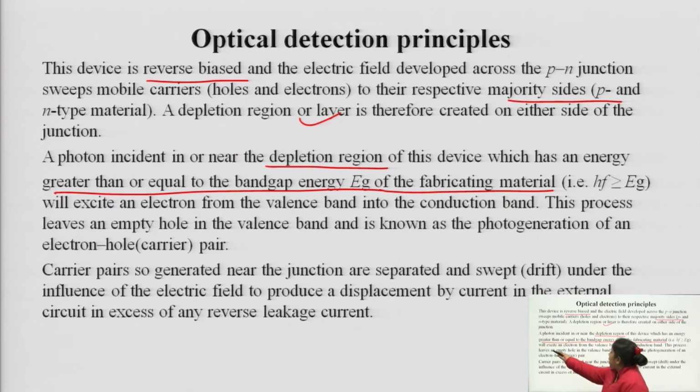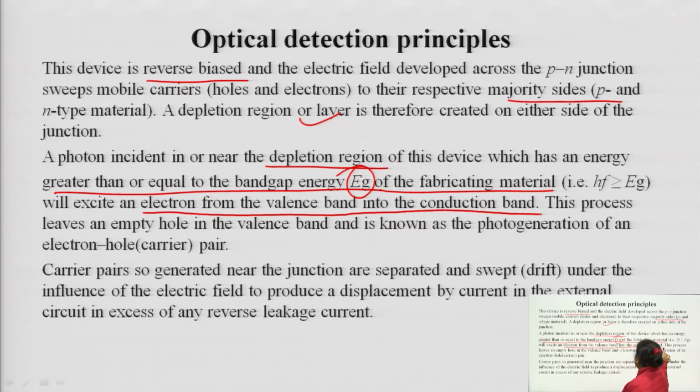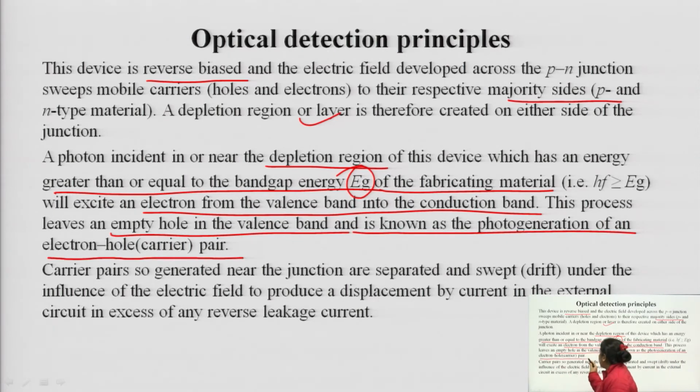If the energy of the photon is greater than the band gap energy Eg of the fabricating material, it will excite an electron from the valence band into the conduction band. This process leaves an empty hole in the valence band and is known as photogeneration of the electron hole pair.